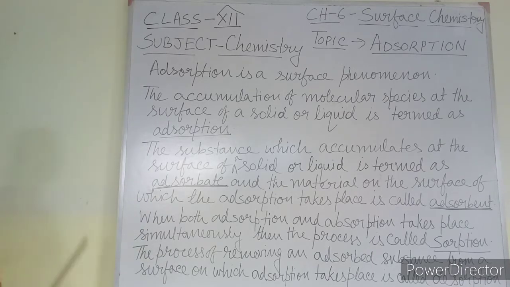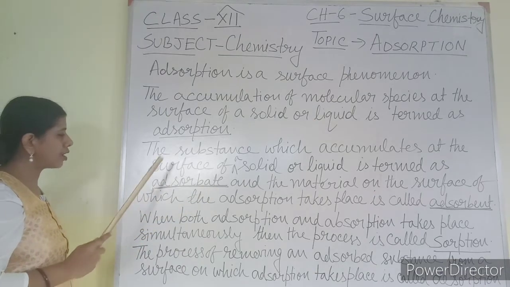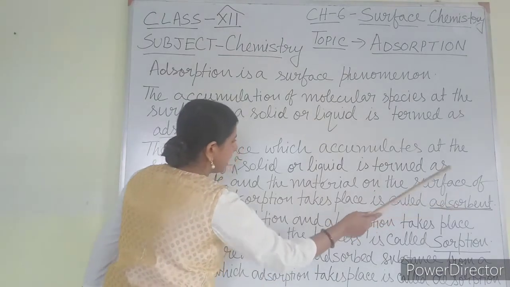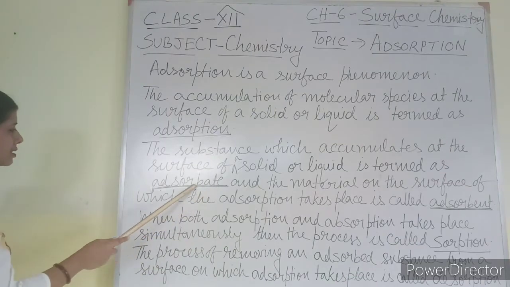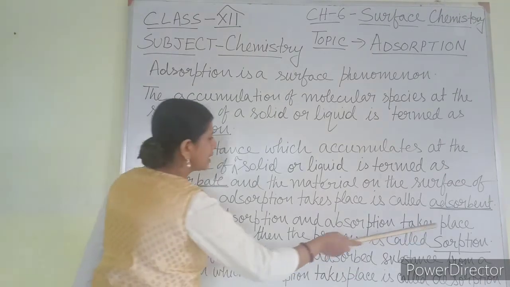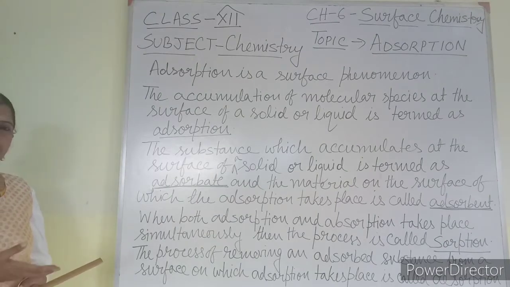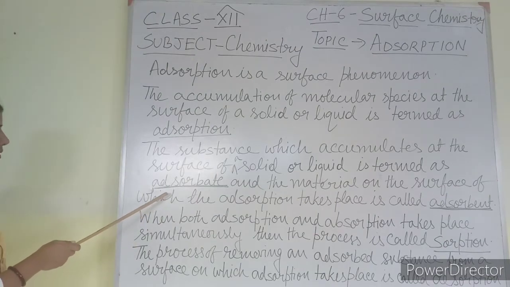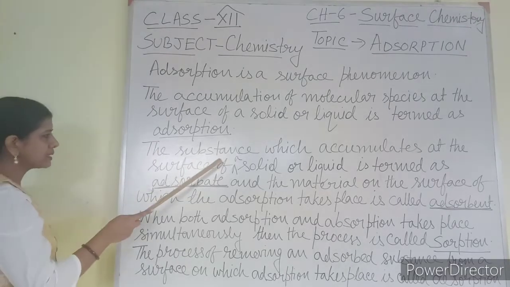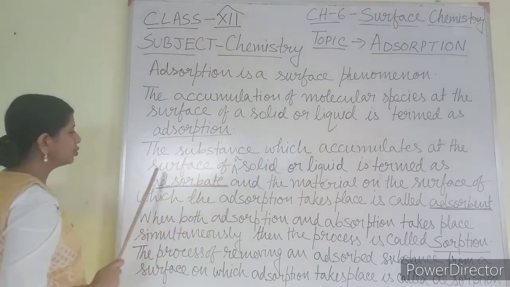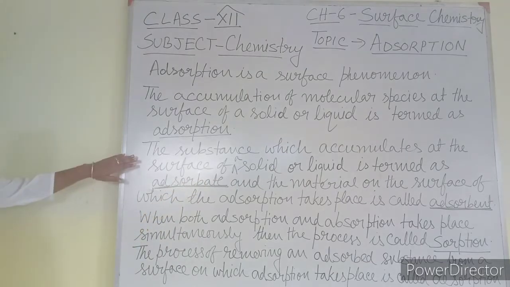Now, in adsorption, two terms you have to remember, that is adsorbate and adsorbent. You can get a direct question in the exam about this. So, what is adsorbate and what is adsorbent? The substance which accumulates at the surface.